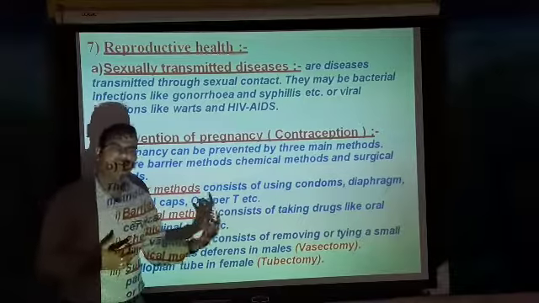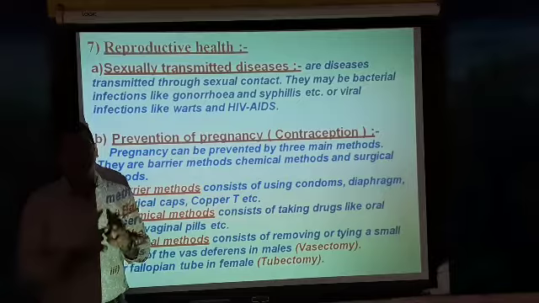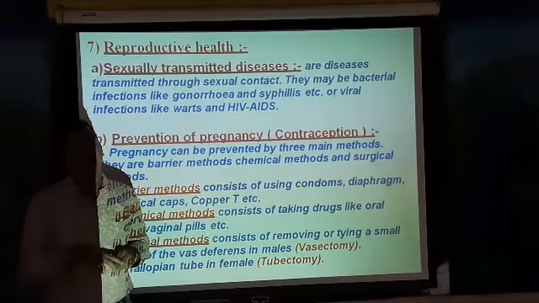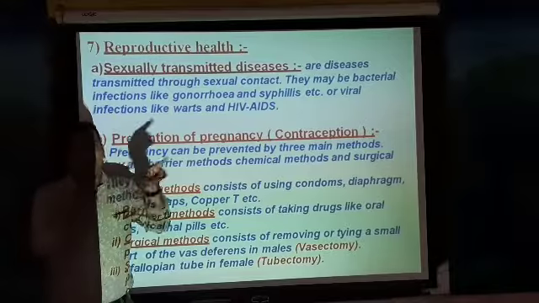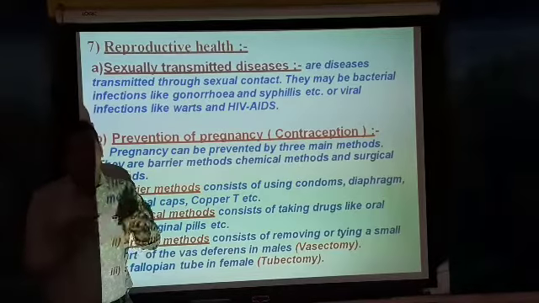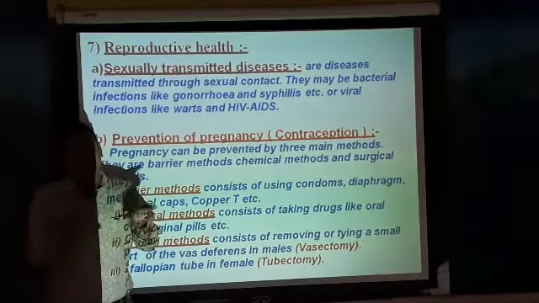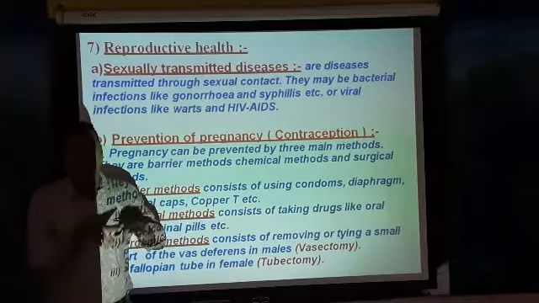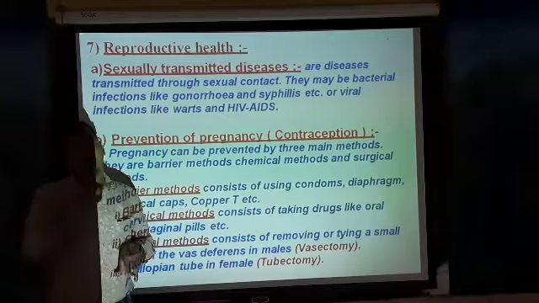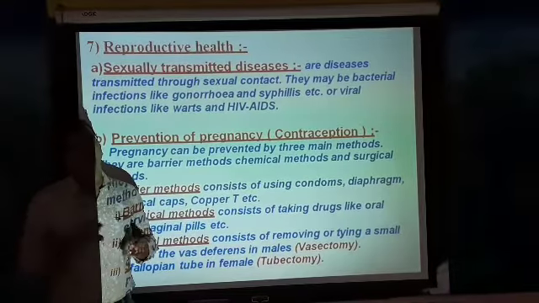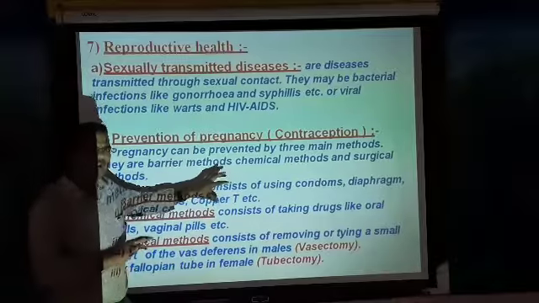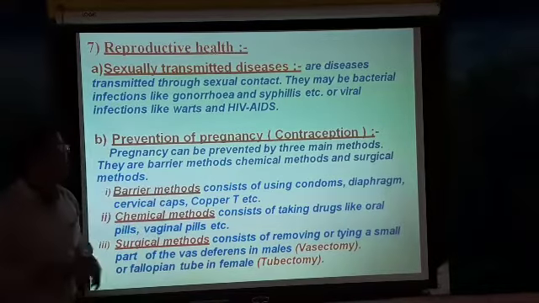And the copper T is a kind of device which is placed in the uterus of the female, so that it blocks the oviduct. When the oviduct is blocked, there is no movement of sperm up to the oviduct, so there is no chance of fertilization. So these are some devices used for preventing pregnancy.